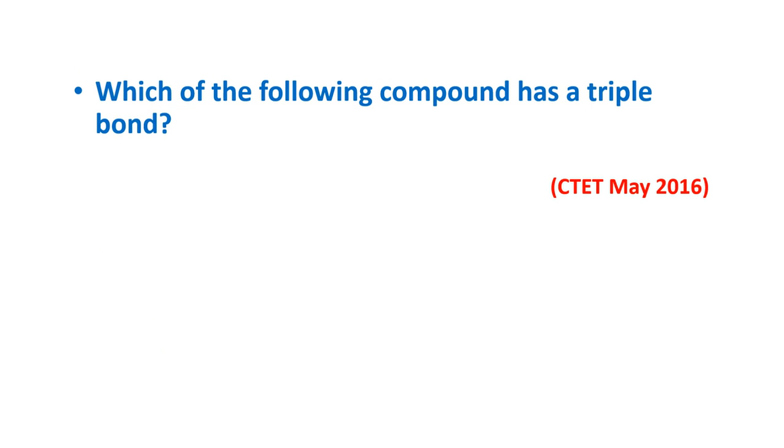Which of the following compound has a triple bond? CH4, C2H4, C2H6, C2H2. Answer is C2H2. Between two carbon atoms there will be a triple bond.